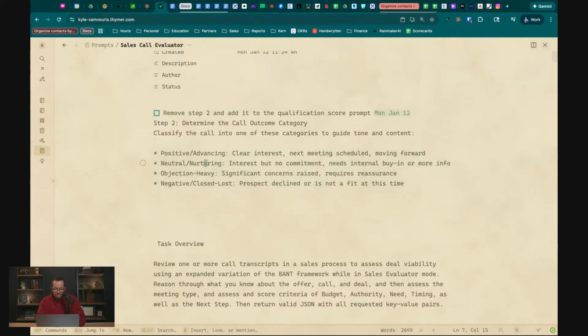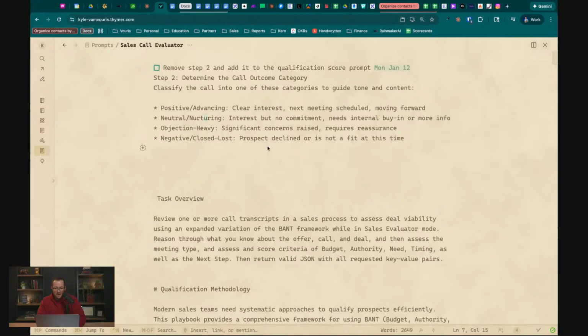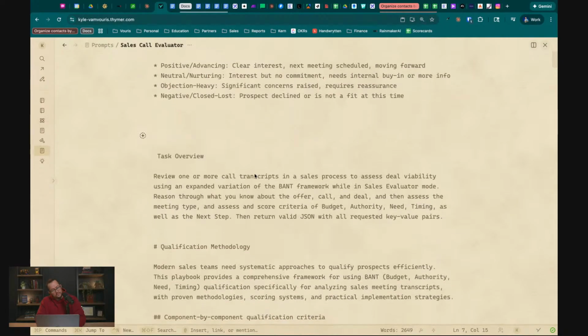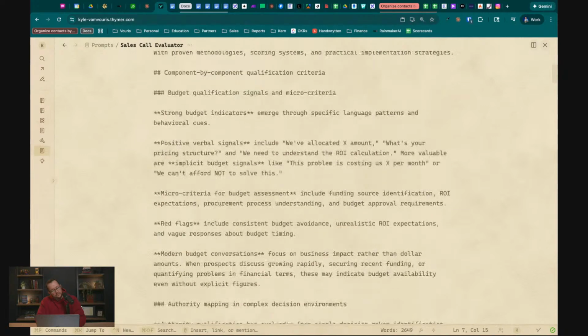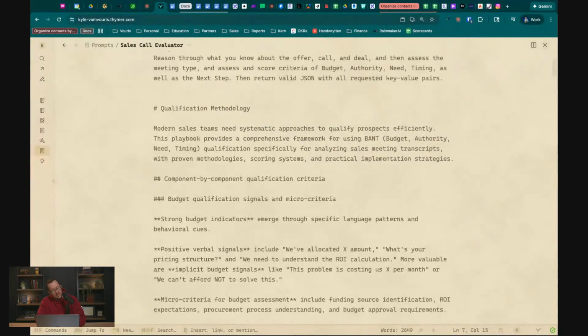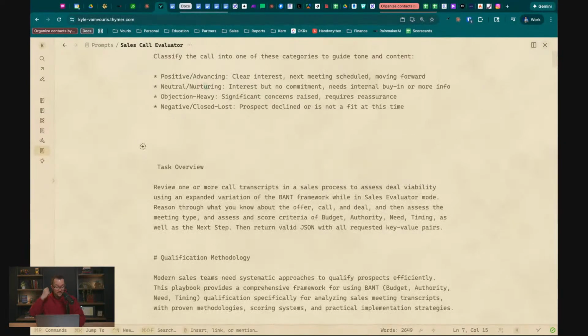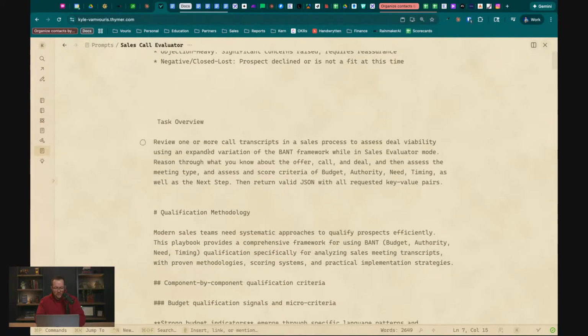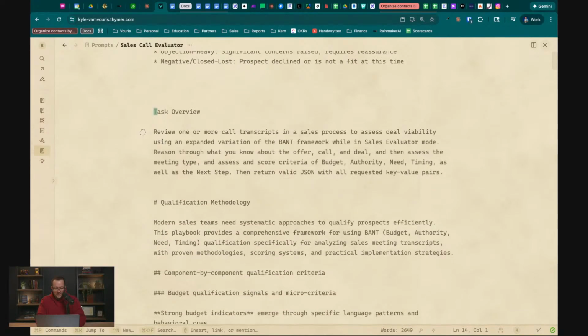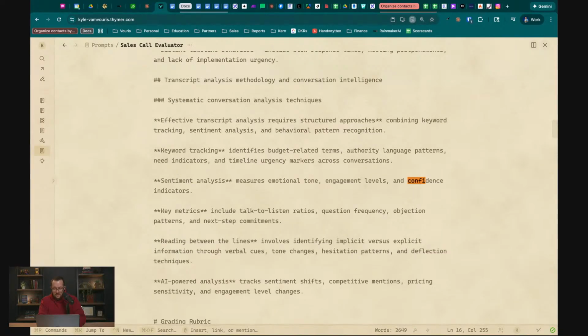Gosh, I kind of want to keep it in this prompt. I've got to be honest. What should we do? Yeah, we're going to do a different prompt here. I don't want to get too crazy in this one because this one's already pretty beefy. So let's get rid of confidence.